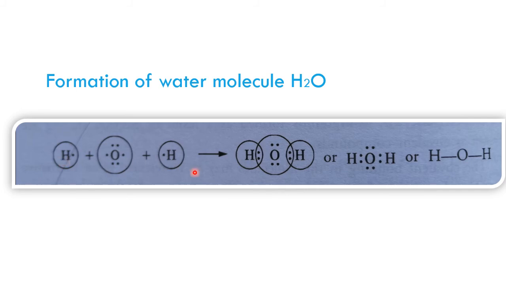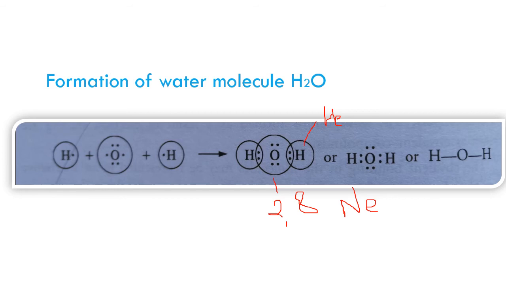Is it clear? So, by sharing 2 of its electrons with 2 different hydrogen atoms, the oxygen atom gains the inert gas configuration, that is 2, 8, and once again 2, 8 is the neon configuration, whereas each hydrogen atom gains the configuration of the helium atom. So now around the oxygen there are 8 electrons.